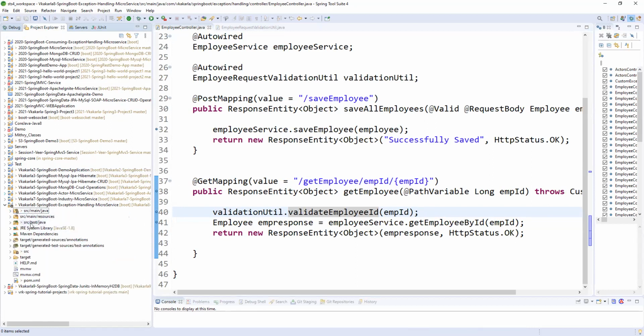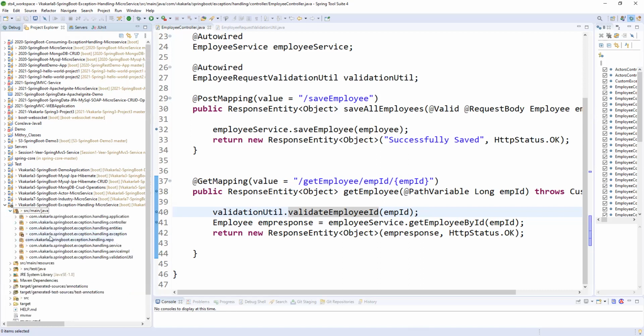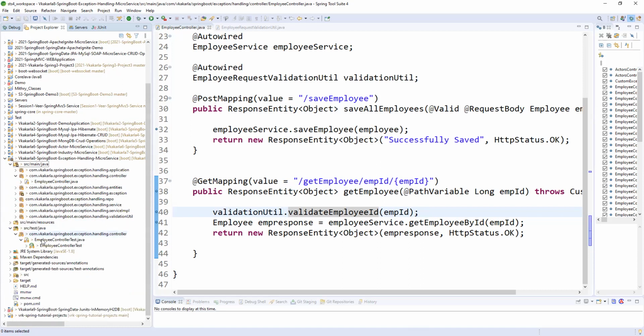Coming to src/test/java, this source folder will have the packages related to test classes for the controller, from which we started these APIs. So for this controller we are going to write a test class, which should be EmployeeControllerTest. If you see here, the same package com.vcalculator Spring Boot exception handling controller, but the class is different and the source folder is different.